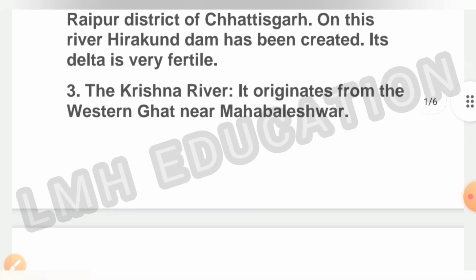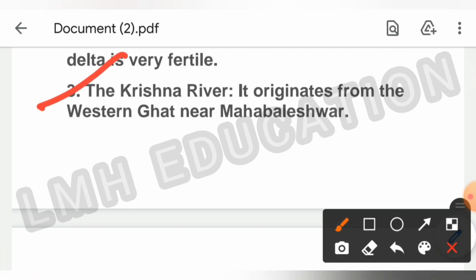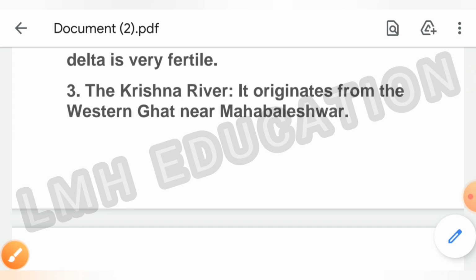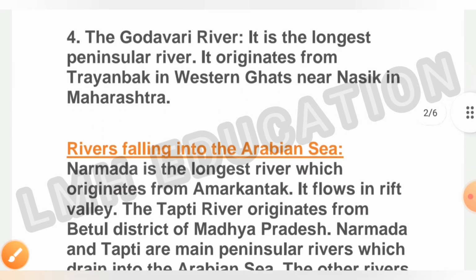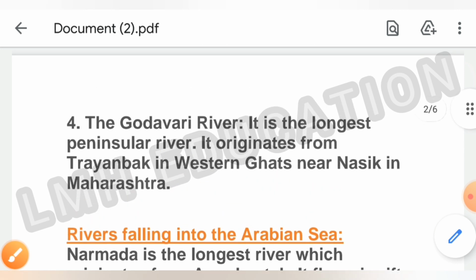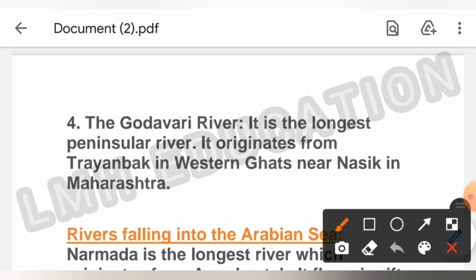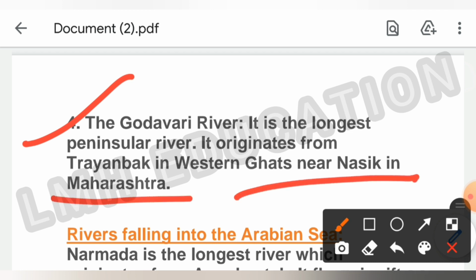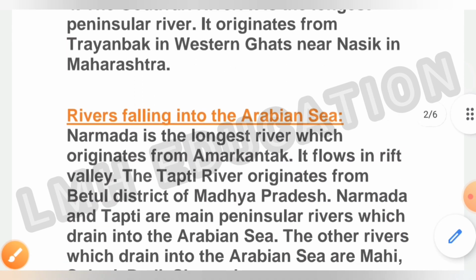Third is the Krishna River. It originates from the Western Ghats near Mahabaleshwar. So this is the third one, the Krishna River. The fourth is Godavari River. It is the longest peninsular river. It originates from Trimbak in Western Ghats near Nasik in Maharashtra. So this is the fourth part. Now next are the rivers falling into the Arabian Sea.